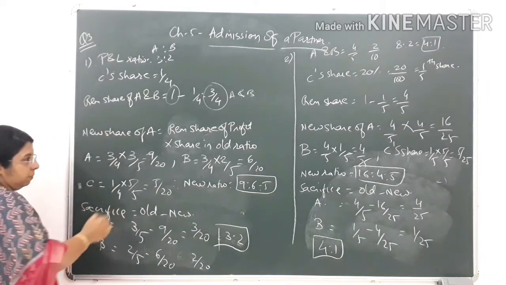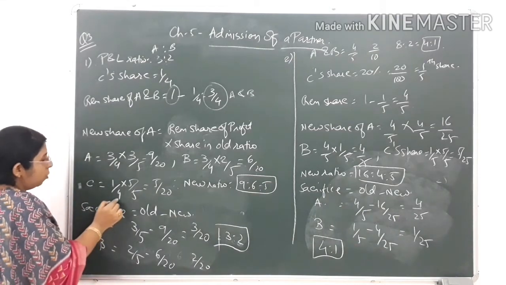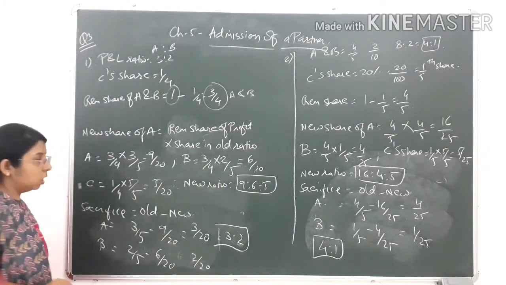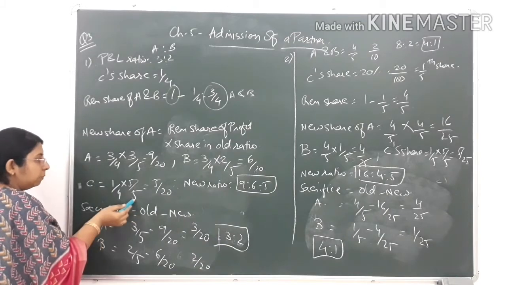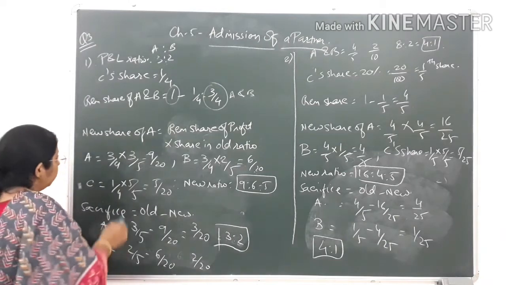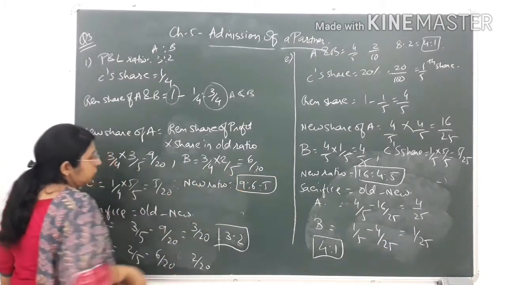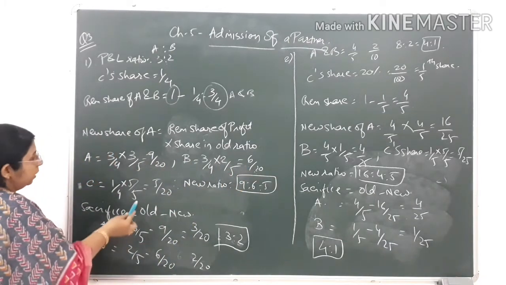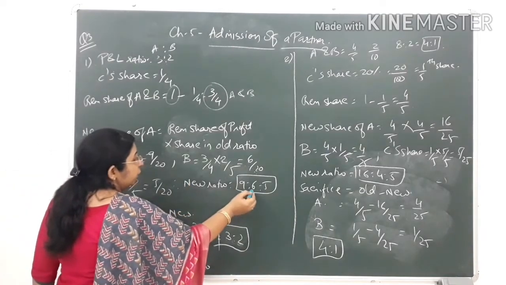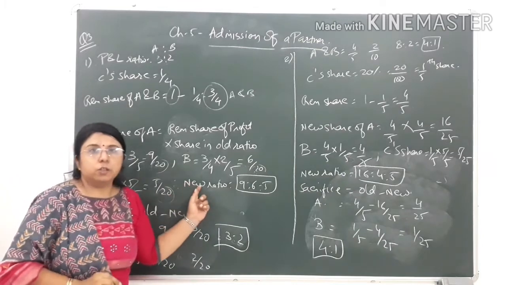In order to find the ratio, we have to make the denominator the same. So to make the denominator the same over here, we are multiplying by 5, that is 20 for all the three partners. So 4 into 5, 20. If we are multiplying by 5 in the denominator, we have to multiply by the same number in the numerator also. So 5 into 1, here it will come 5/20. So the new share of the three partners, including the new partner, would be 9:6:5. And the total of it you can also verify: 9 plus 6, 15, 15 plus 5, 20. See, in the denominator, everywhere there is 20. So this is the correct new ratio that we have got, that is 9:6:5.